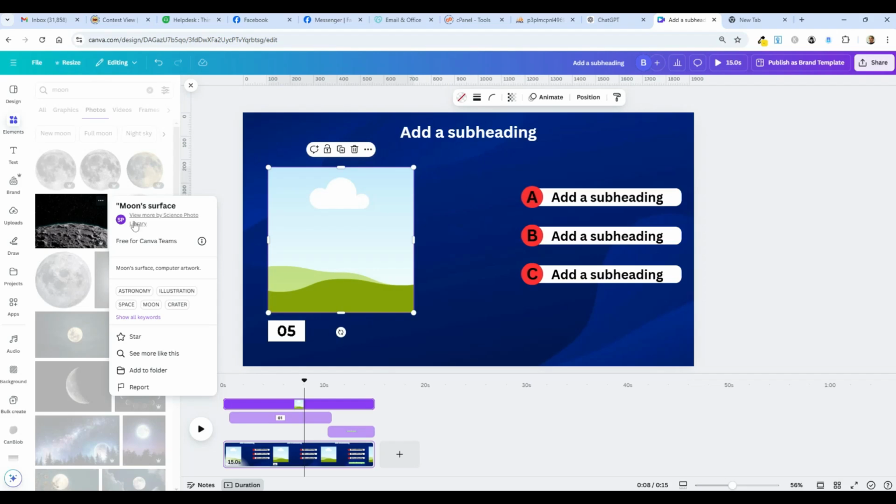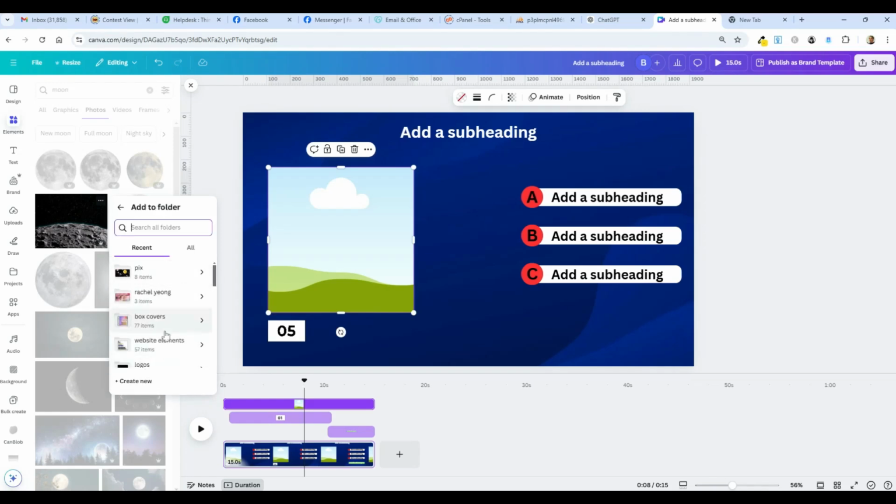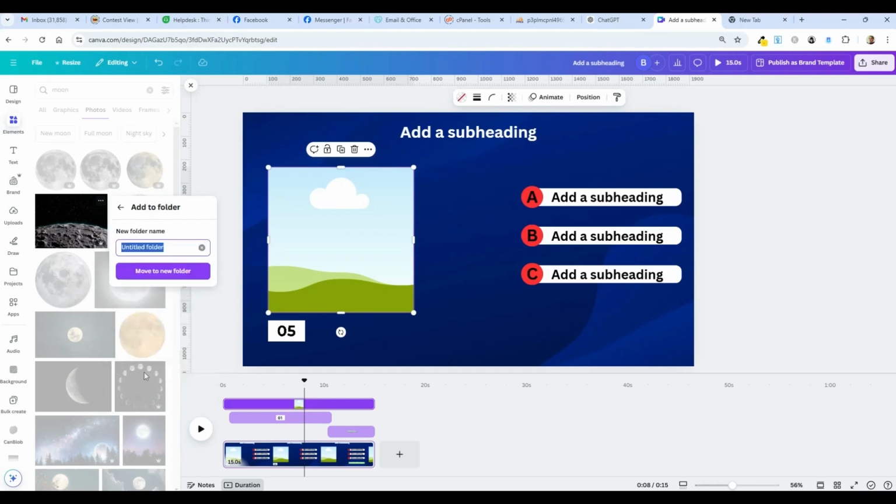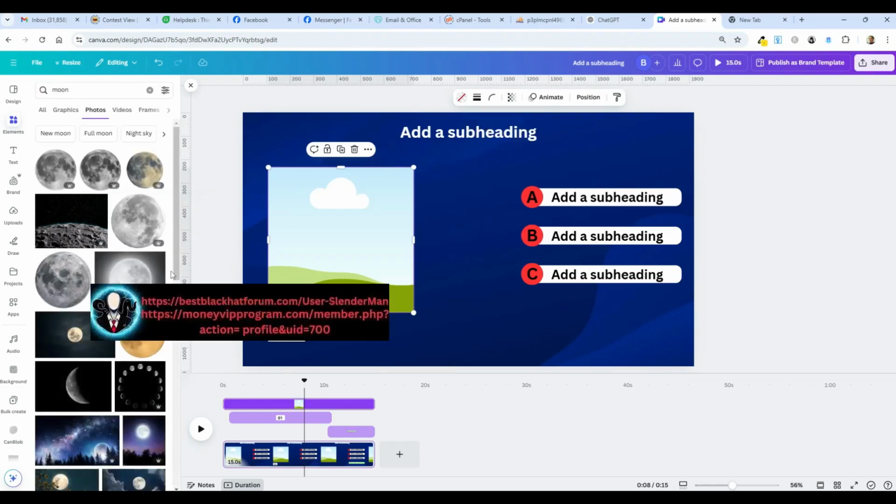So I'm going to right click on there and add to a folder. I want to get these into a folder, which will help later. You'll see when I'm ready to do the bulk import. So I'm going to add to folder. I've got some existing folders, but if you're doing this for the first time, I'm going to create a new folder, and I'll just call it ABC, and that's fine. So I got the moon.